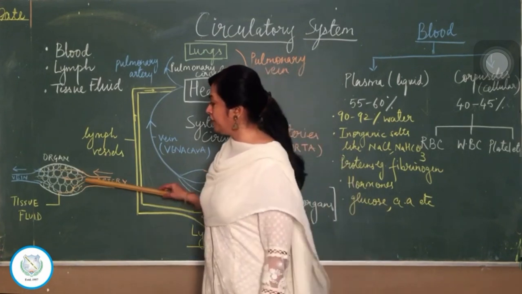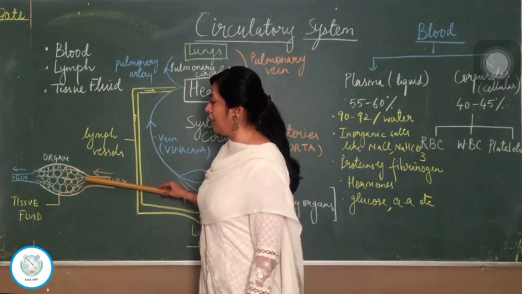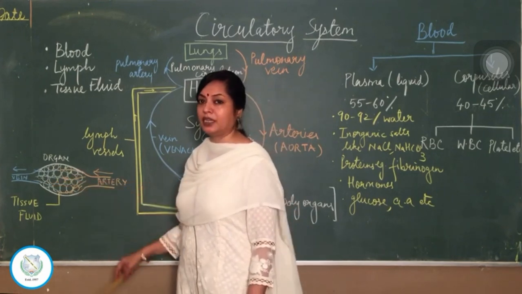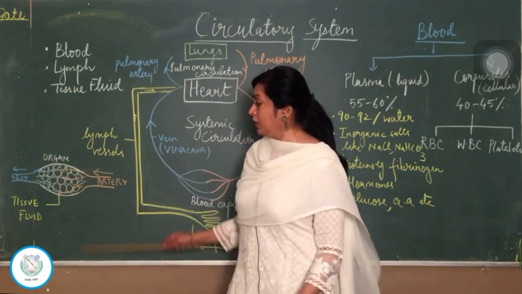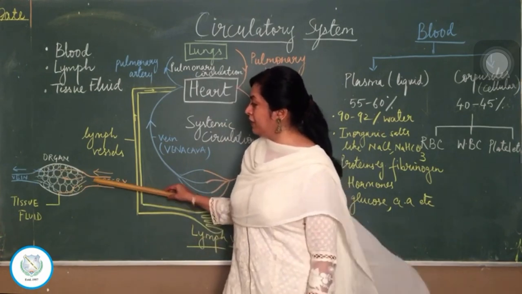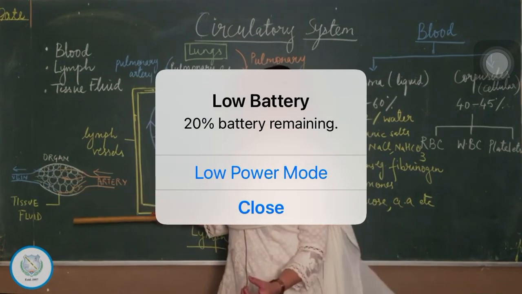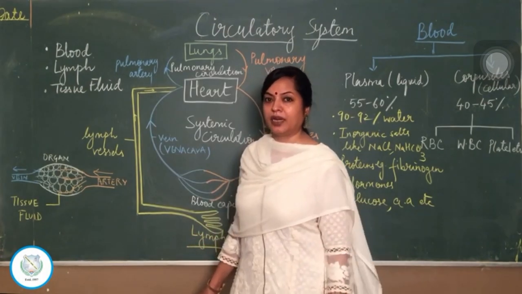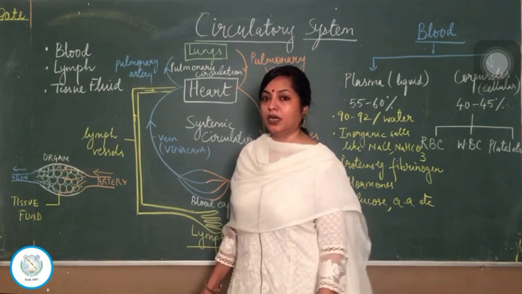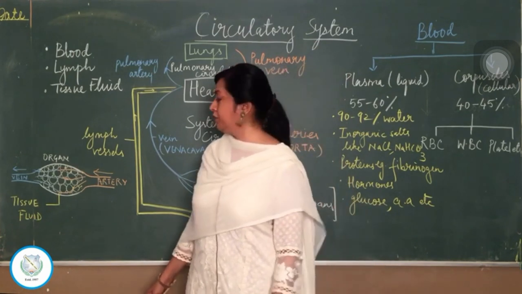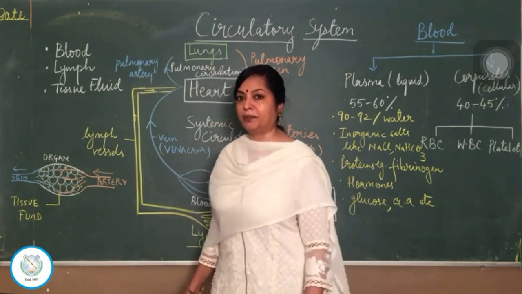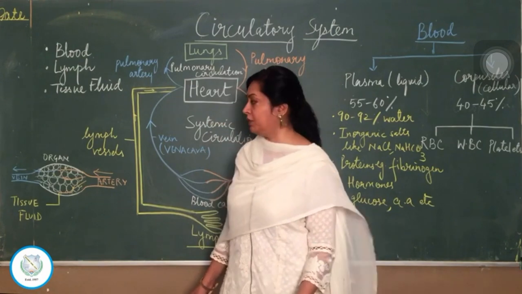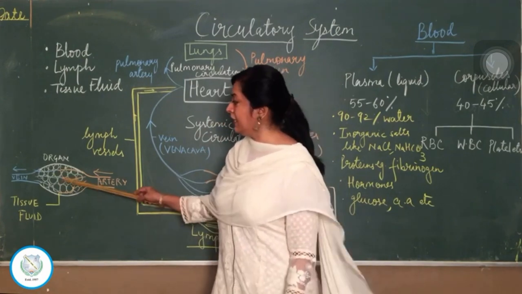What happens here? When blood passes from the artery into the capillaries, capillaries are very thin walled. So when blood gushes from a broader diameter into a capillary of narrower diameter, the pressure is very high. And under this high pressure, a large amount of the liquid content of the blood, mainly plasma, we will talk about it, and white blood cells leak out.